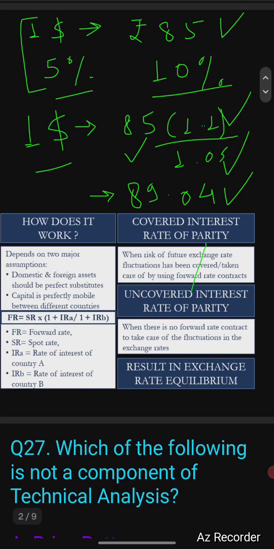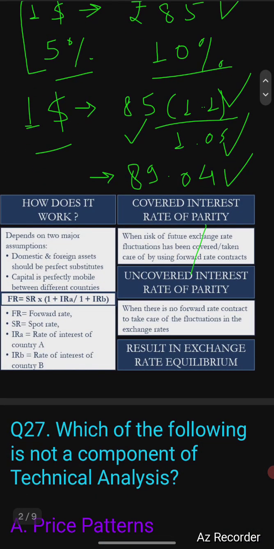So the interest rate parity can be explained through this particular formula. Based on interest rate parity, this particular forward rate is the spot rate into the rate of interest in country A, divided by the rate in country B. So in the instant case, it's India and USA. So you know that the value after 1 year will be 89.04. So this rate will be used in doing the hedging.